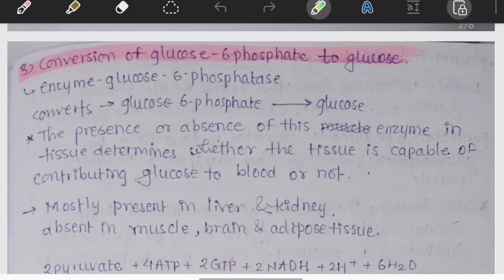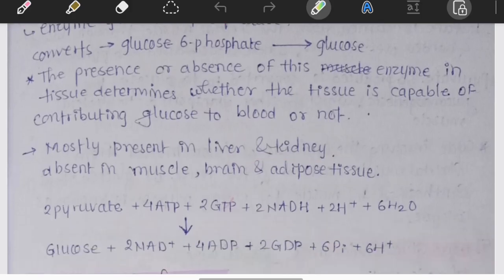The enzyme responsible for this reaction is the glucose 6 phosphatase enzyme. It removes the phosphate group. Finally, free glucose is produced. Where is the enzyme present? Mainly in the liver and kidney, absent in skeletal muscles, brain and adipose tissues.